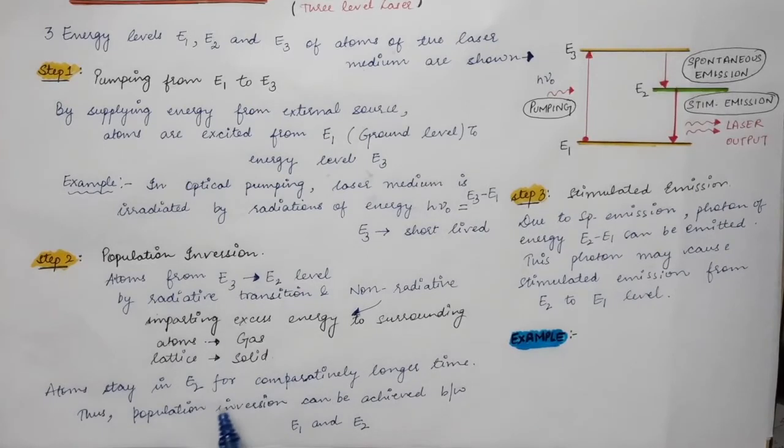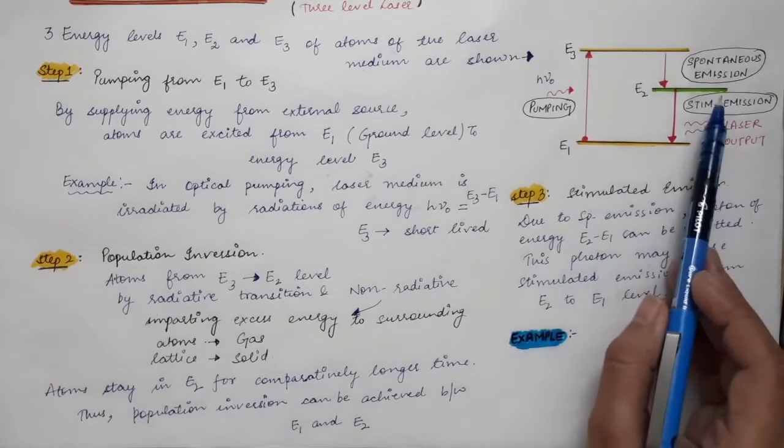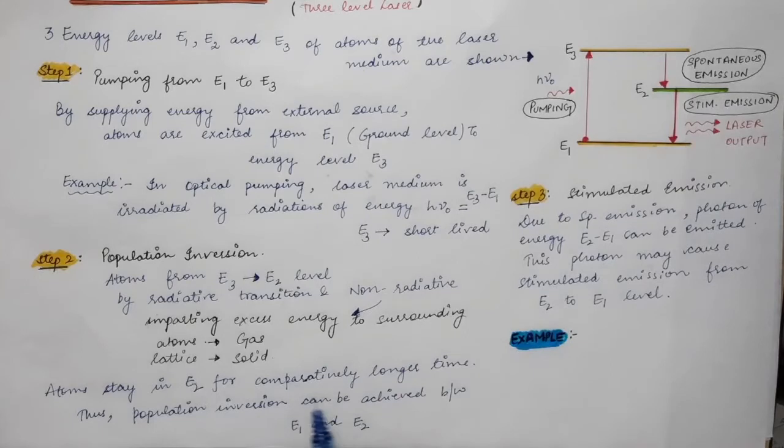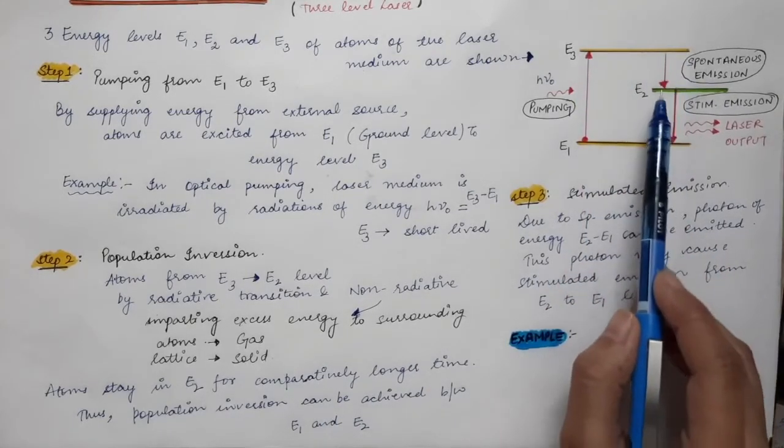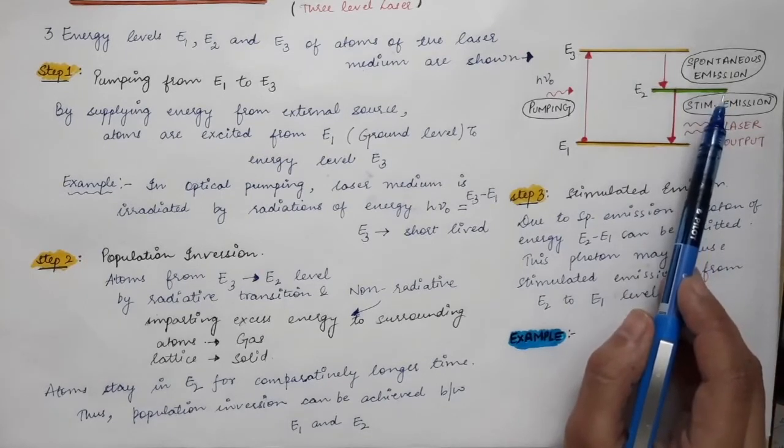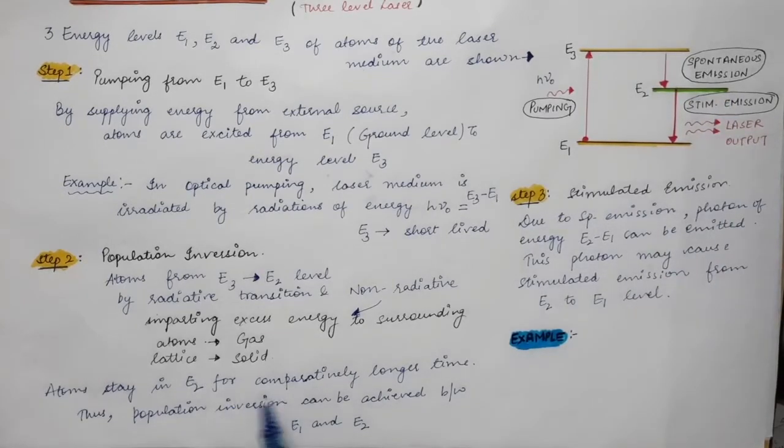So atoms stay in the E2 level. In this E2 metastable state, they stay for a comparatively longer time. The lifetime of E3 is very short, but the lifetime of E2 is larger, so they will stay there for a longer time. Thus population inversion can be achieved between E1 and E2.